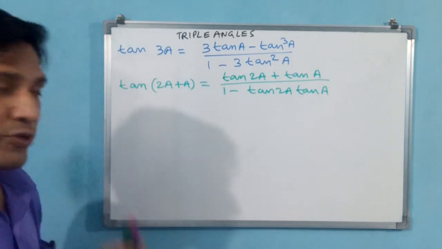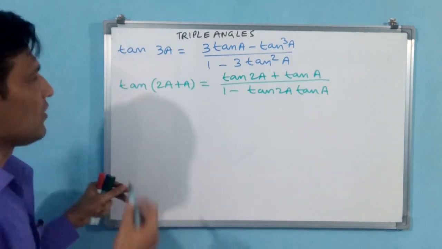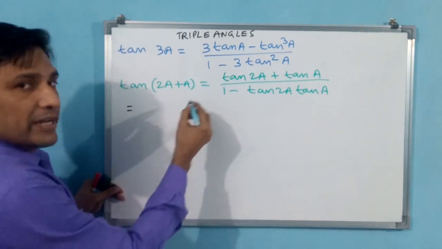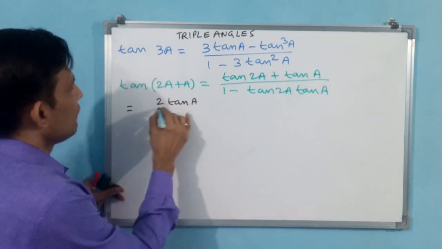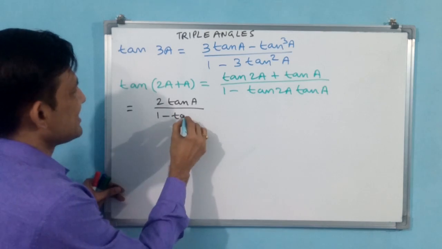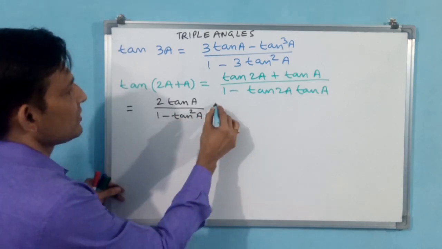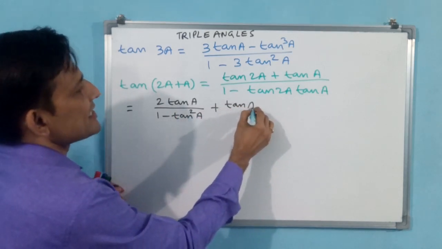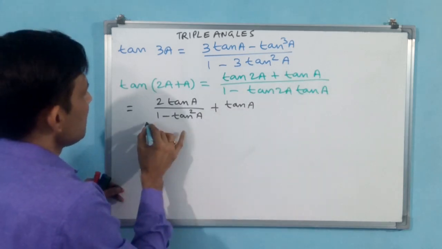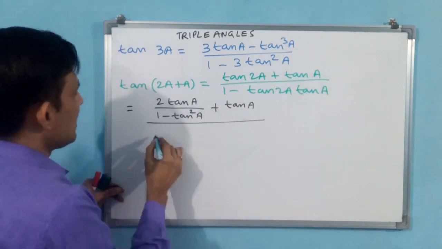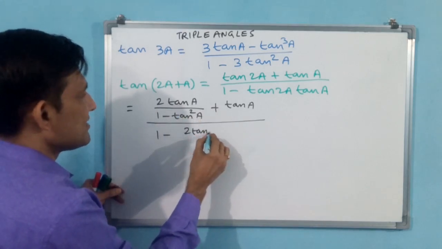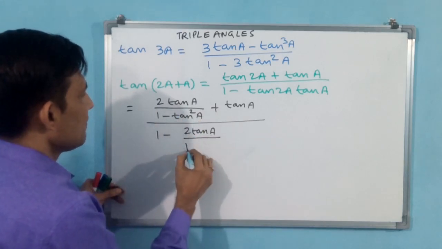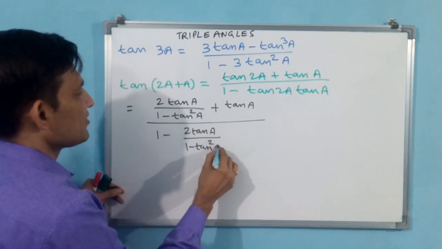Okay. Again, tan 2a you know. Tan 2a we have seen earlier. Tan 2a means 2 tan a by 1 minus tan square a. Okay. This we have seen. Plus tan a. This one. Okay. Whole divided by 1 minus tan 2a, again the same, 2 tan a by 1 minus tan square a.